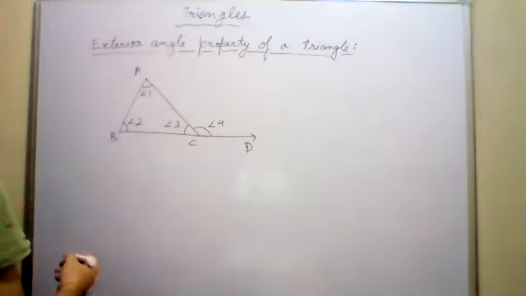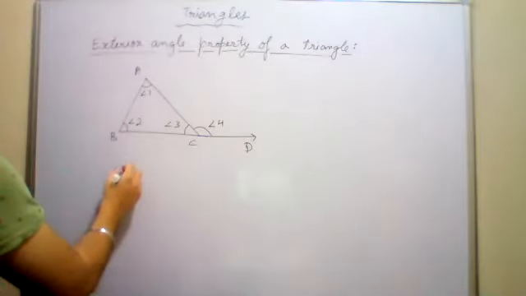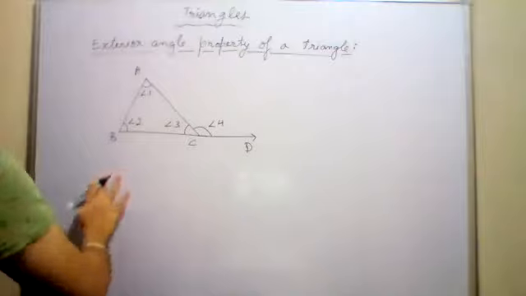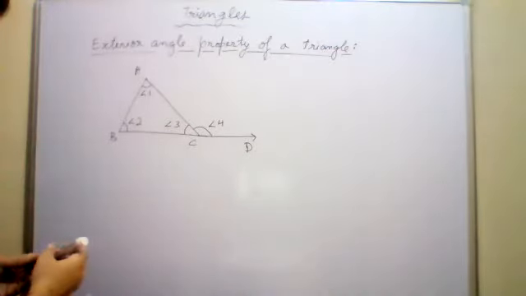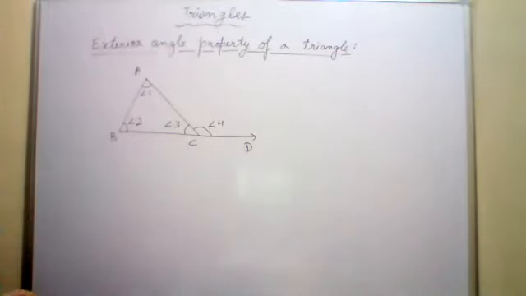So what is the property related to the exterior angle? The exterior angle of a triangle, you all will write down in your copies. I am telling you a statement. It is there in the book also on page number 184, at the right bottom.